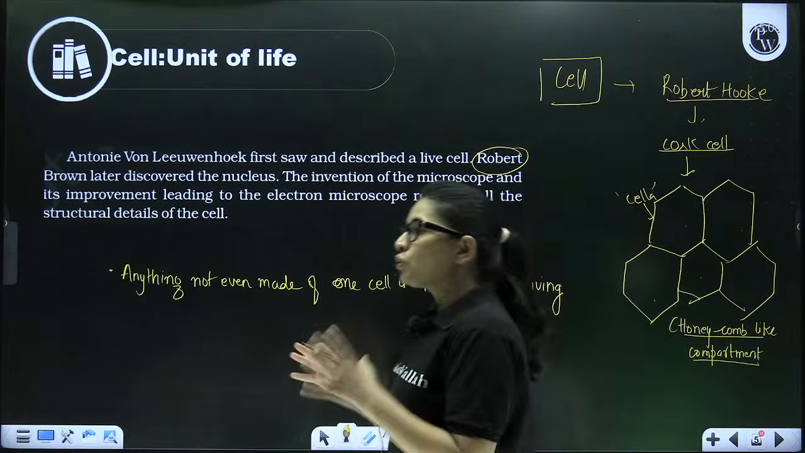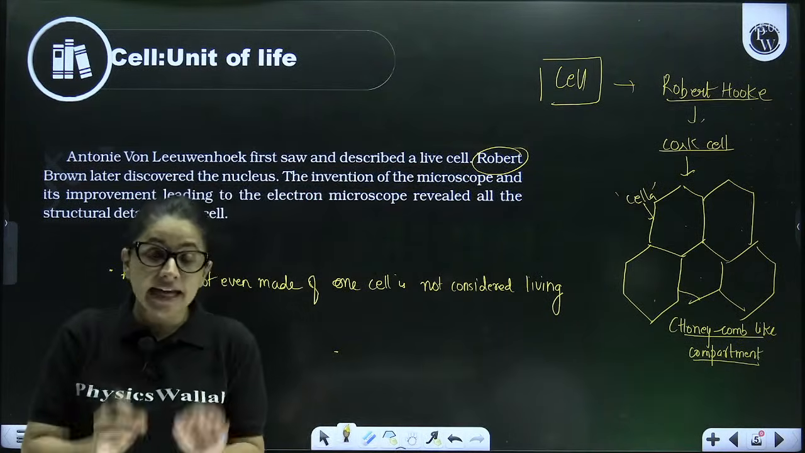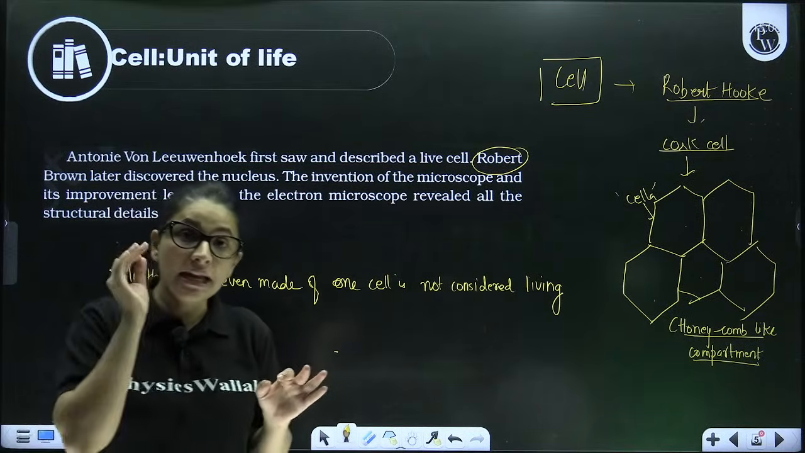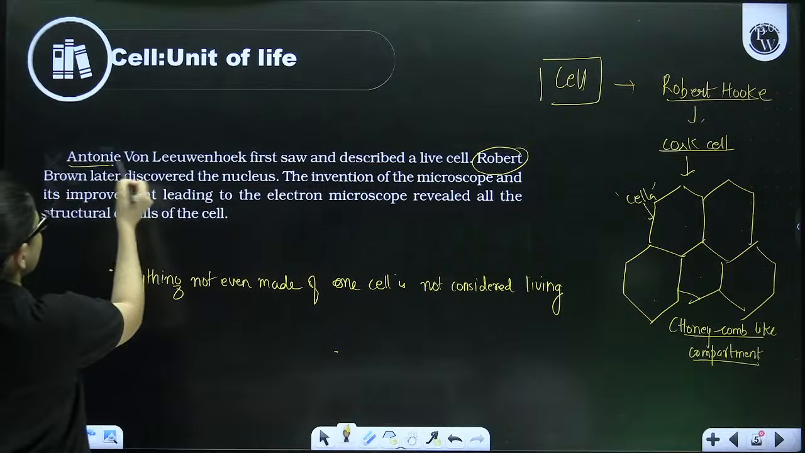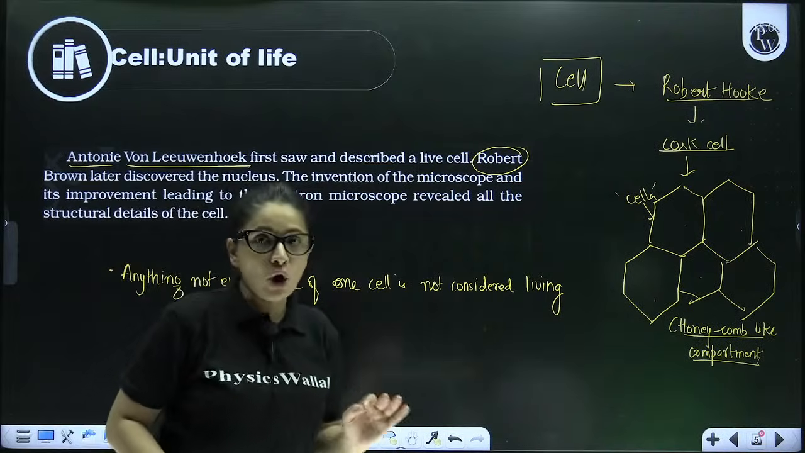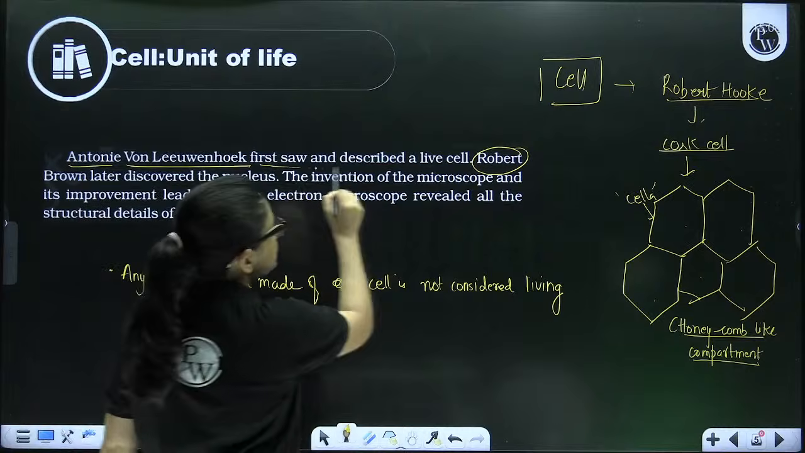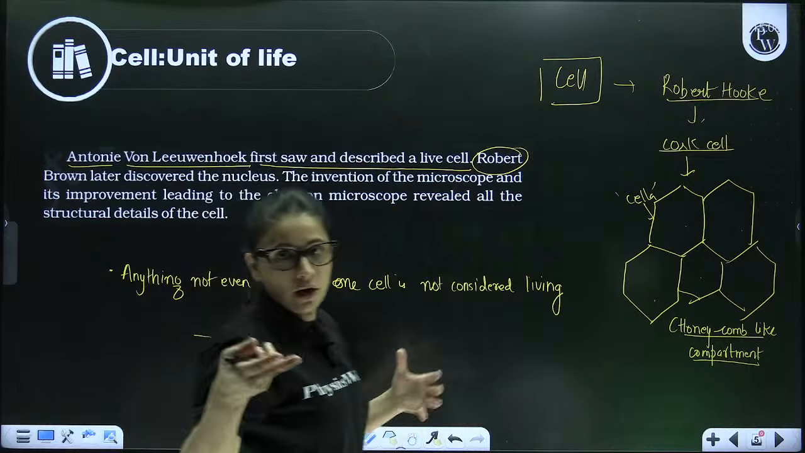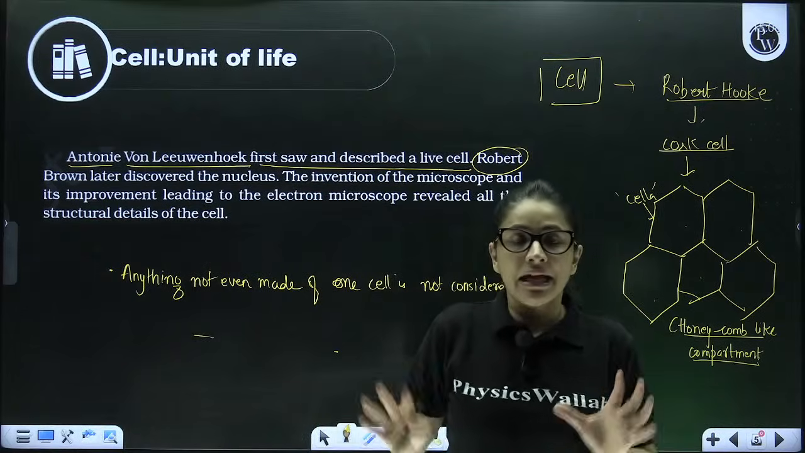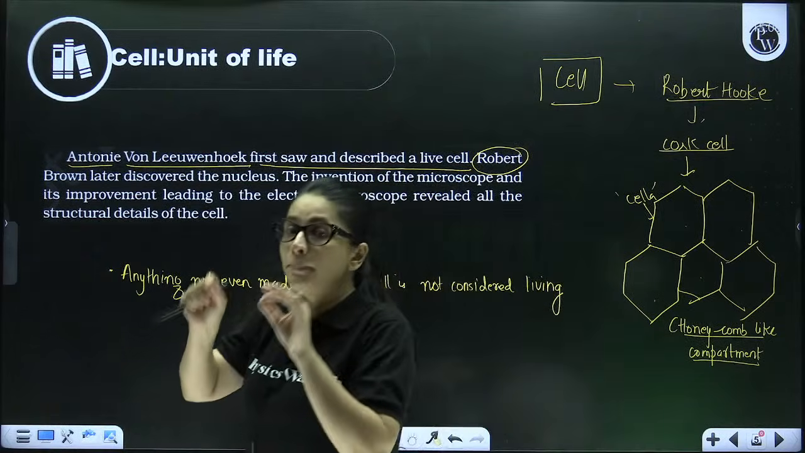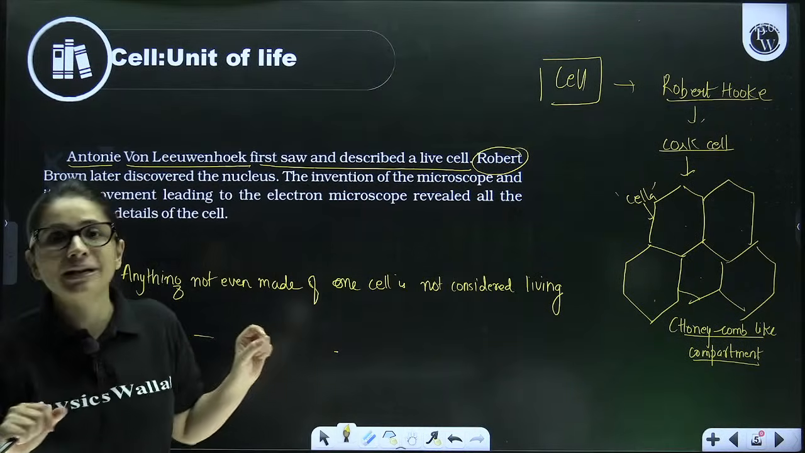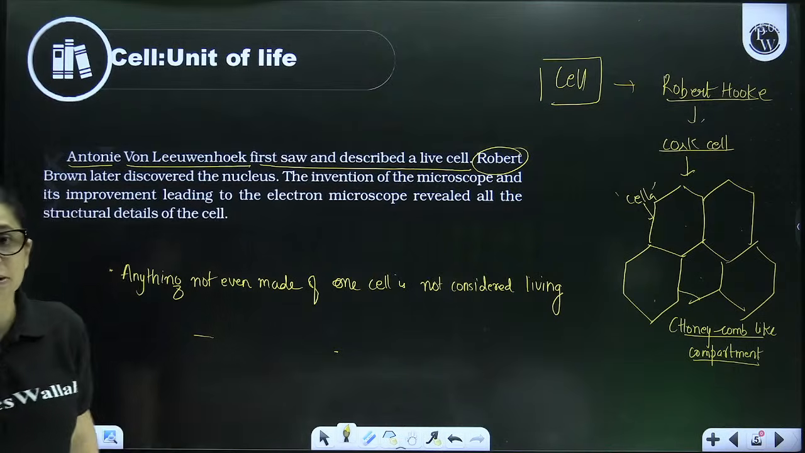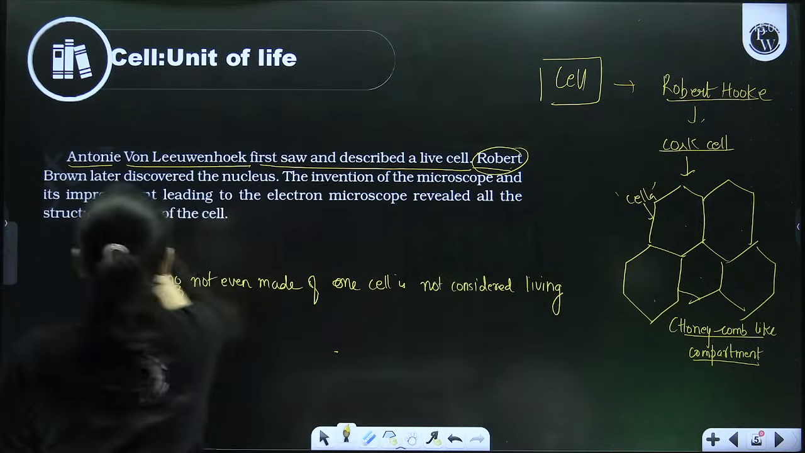However, beta, Robert Hooke observed the first dead cell. Therefore, the credit for the discovery of the first living cell goes to Antony von Leeuwenhoek. He saw and described the first living cell, right? Now, like my body has a brain, your body has a brain, similarly a cell also has a brain which controls all the cellular activity. So the brain of the cell is known as the nucleus, which was first discovered by Robert Brown.